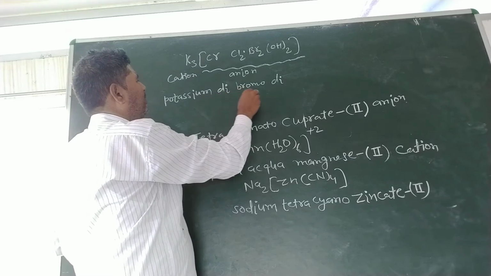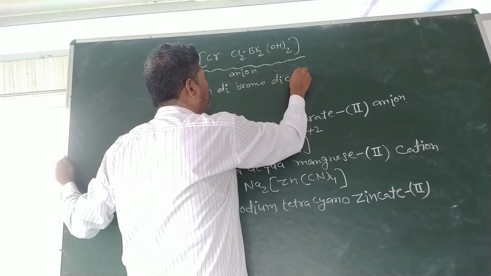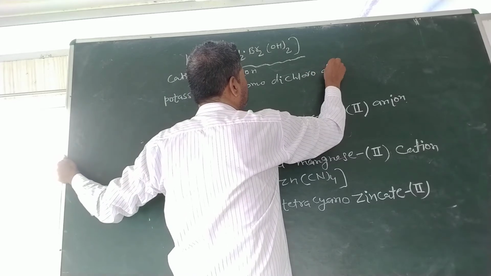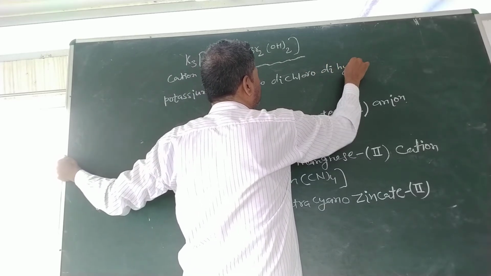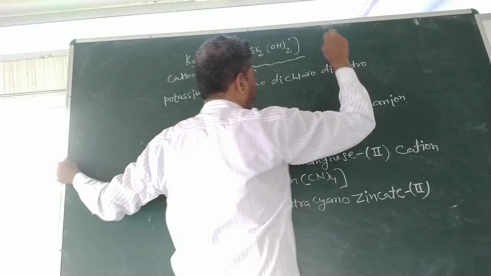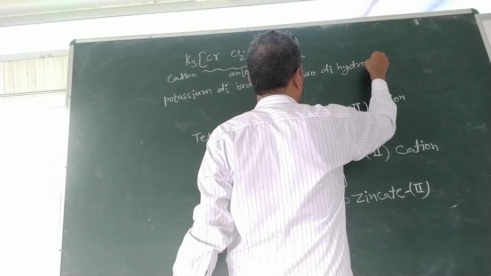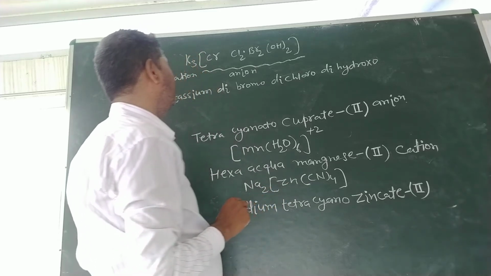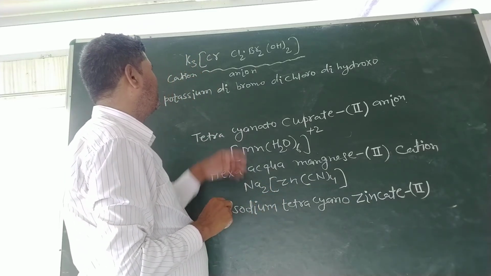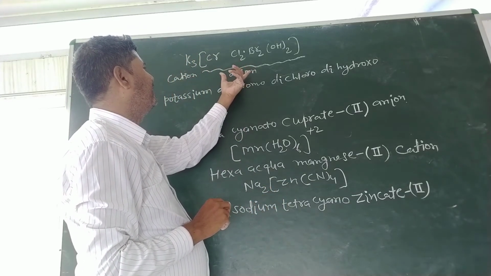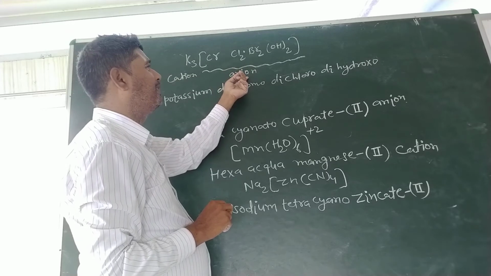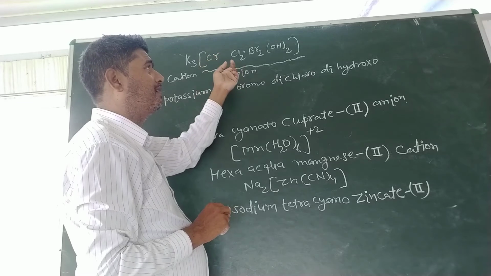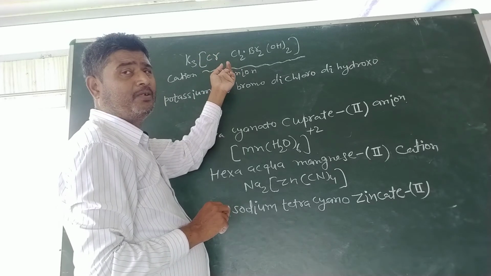The dibromo, dichloro, dihydroxo or hydroxido. Central atom Cr, chromium. Since the sphere is of the anionic type, we have to add the suffix "ate" in the name of Cr. Thus we will write chromate.